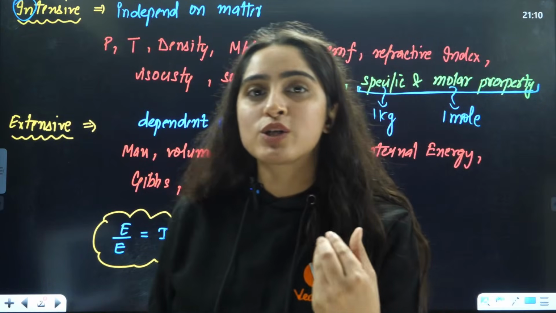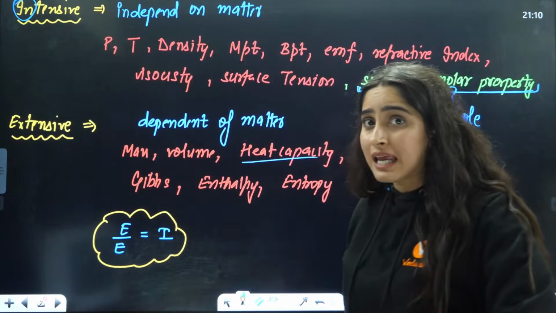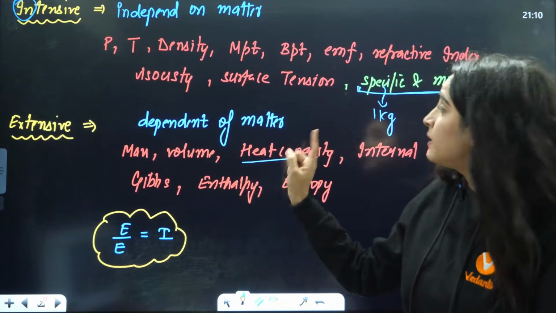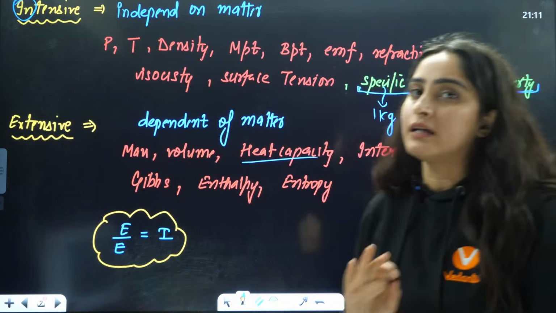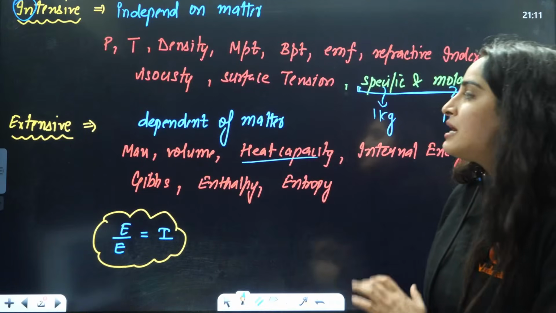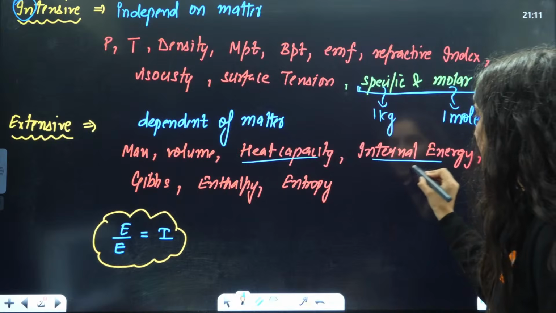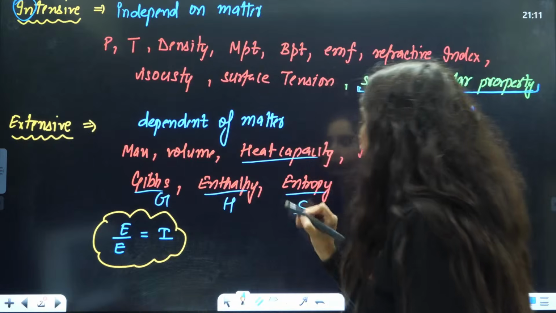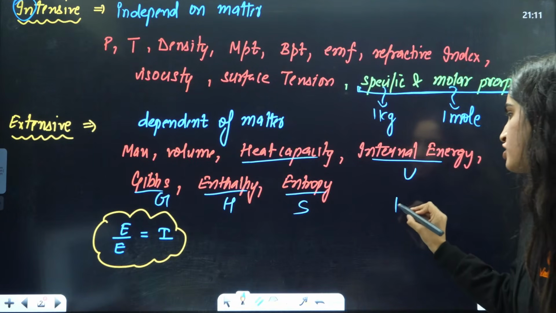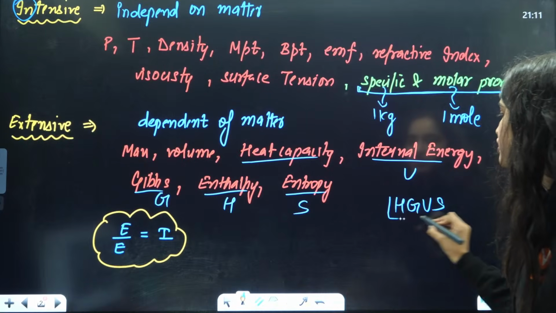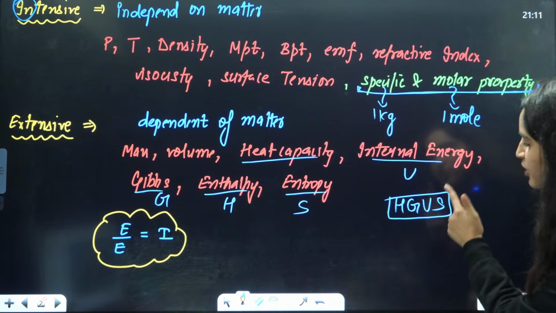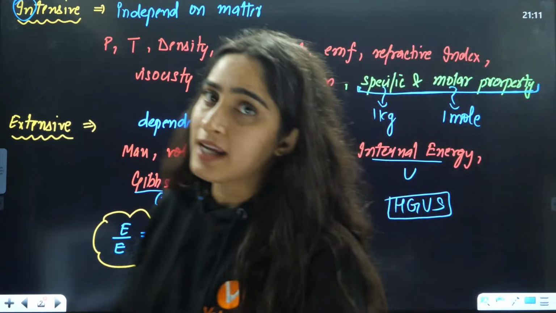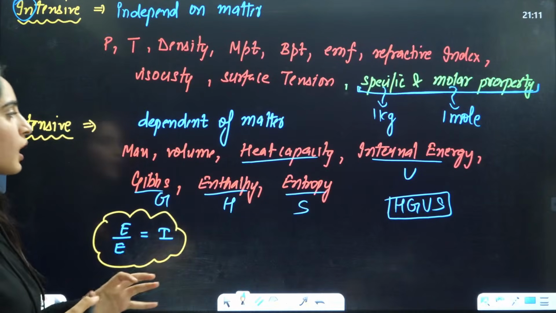If you talk about simple heat capacity, that is dependent on the matter. Extensive property means which will depend on the matter. So heat capacity, we will learn about in detail. That is dependent on matter, but specific and molar heat capacity is independent of the matter, that is, it is intensive. Rest of the things are, if you talk about internal energy, Gibbs energy, enthalpy and entropy, that is HGUS. Enthalpy, Gibbs energy, internal energy and entropy, all they are extensive properties, that means they are dependent on the matter.